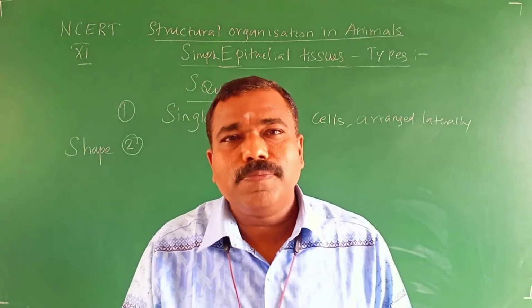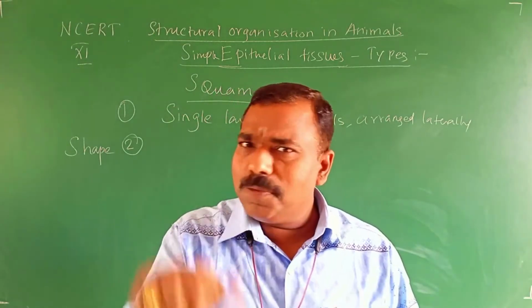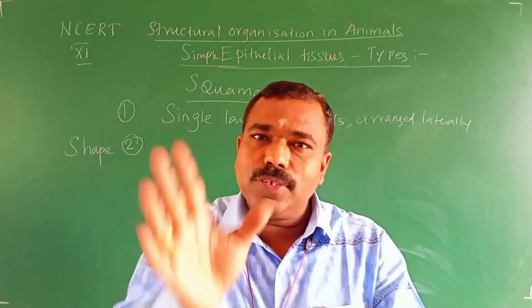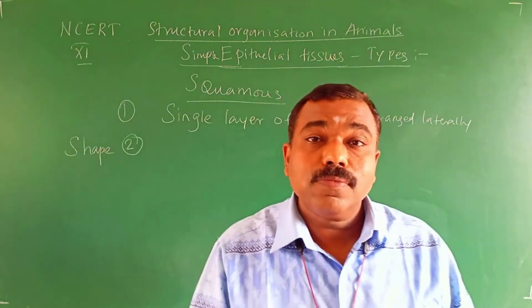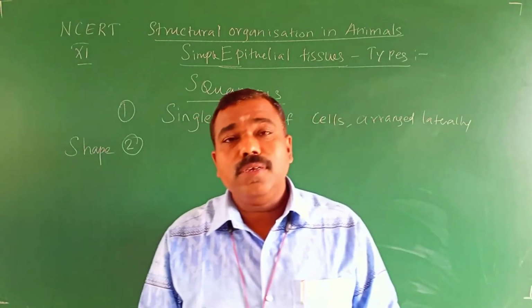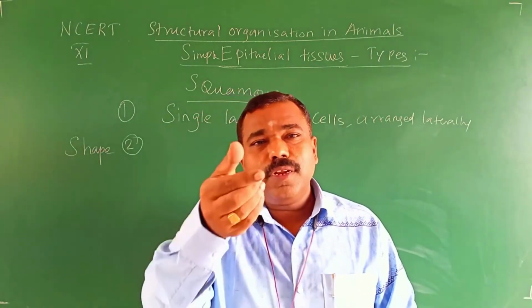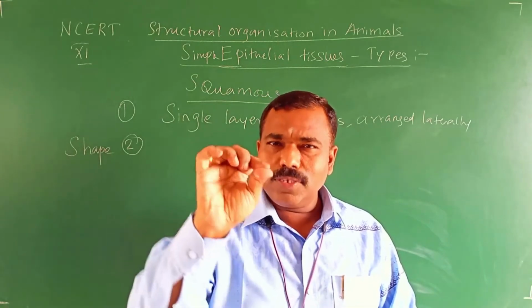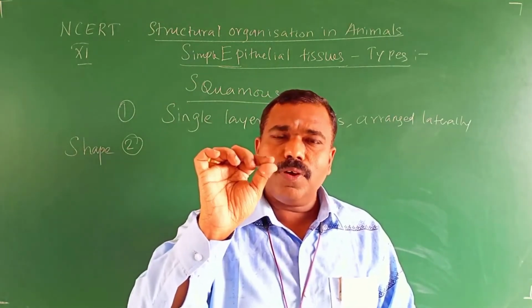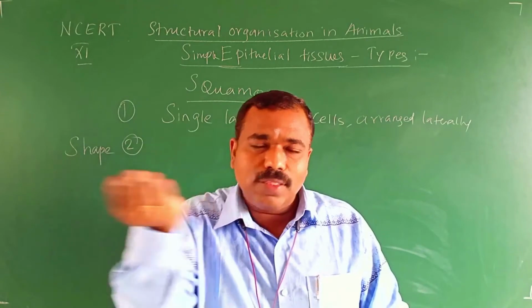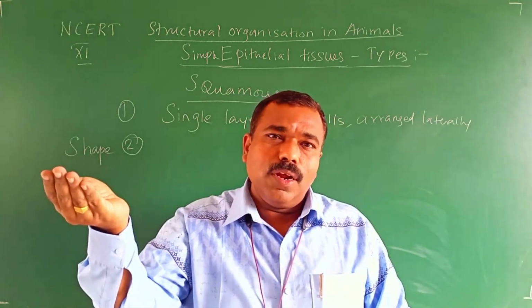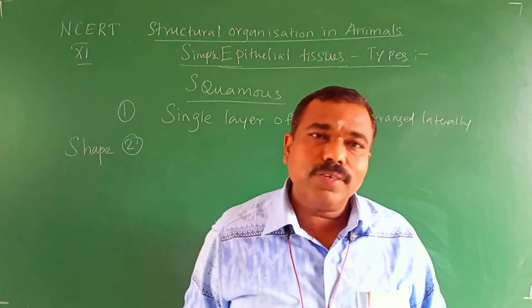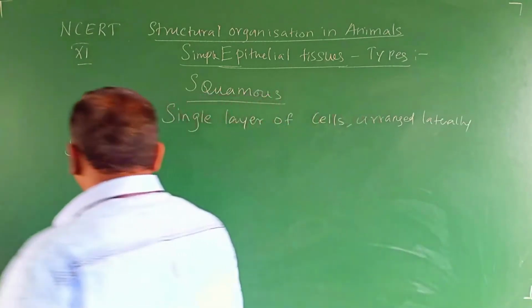Now what will happen? The square shape will become thin, flat, with an irregular margin. That is squamous. Any semi-solid, jelly-like substance, if you press it, becomes very thin with an irregular margin. That is squamous. So how will the shape be?